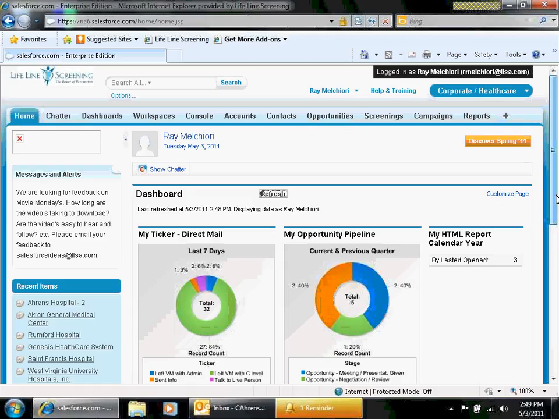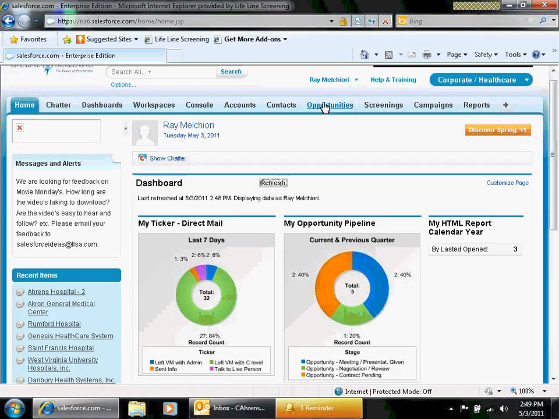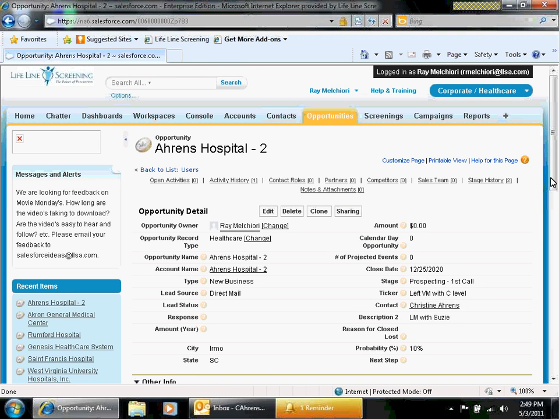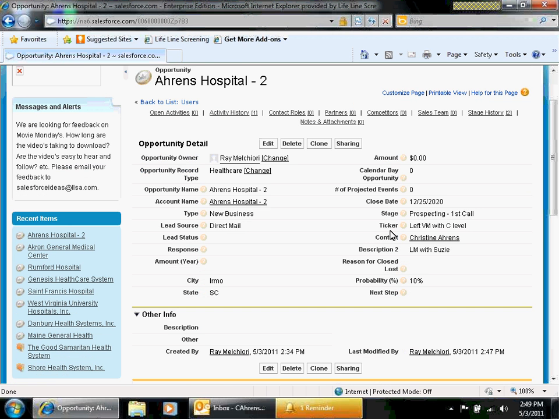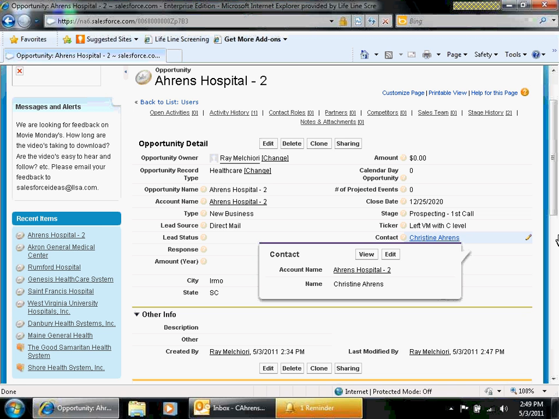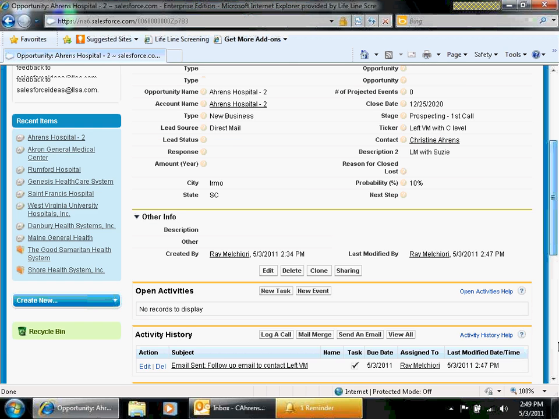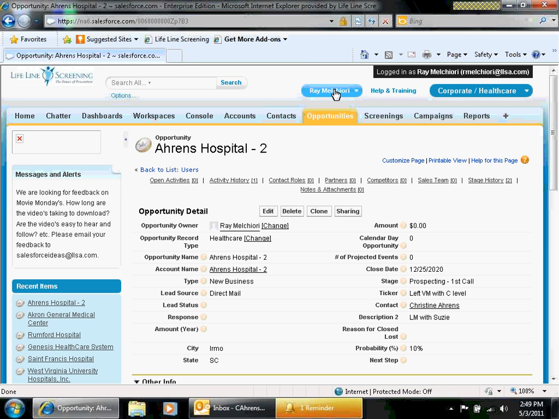It's a good start. The only other thing I did not tell you is that whenever you are looking at your opportunities and editing them, I'm going to make sure that the ticker is now a required field as well as the contact, because we have to make sure we have a contact in there so the email will be generated and sent.